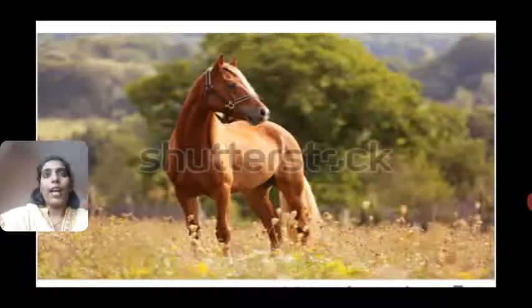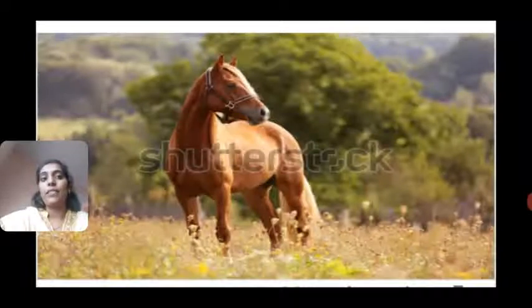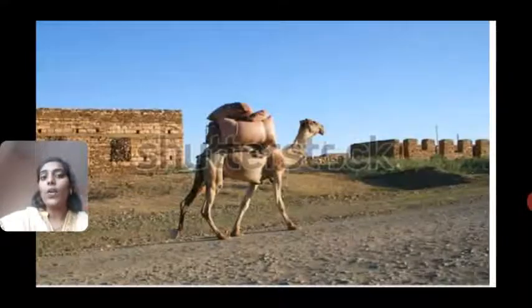Children, I can give one example for you. Like you all know Dasara, Mysore Dasara. In that Dasara, the particular elephant will carry a 750 kg ambari, and it will do the procession. So you can imagine how huge the load is. These animals have the capability to carry heavy loads. Look at the picture, that camel is also carrying heavy loads.